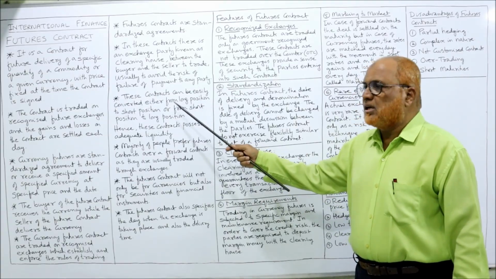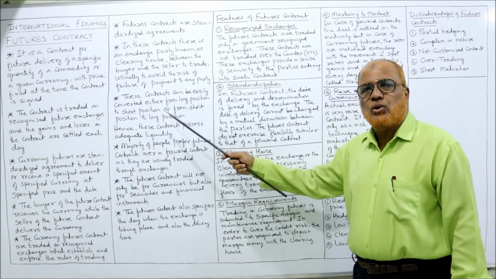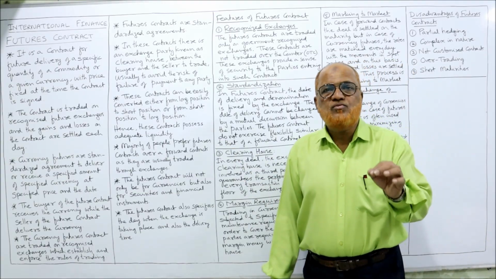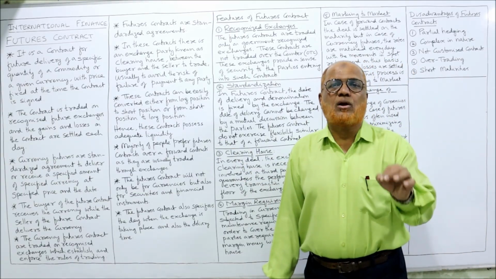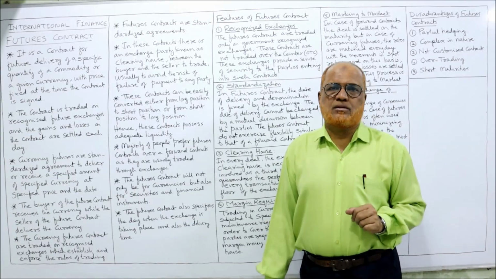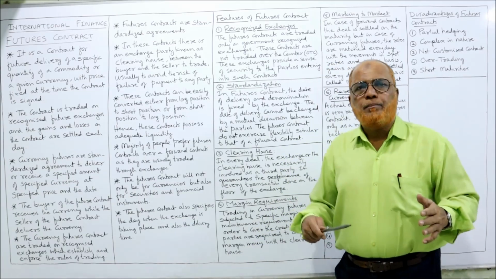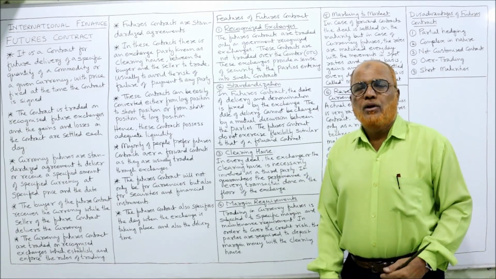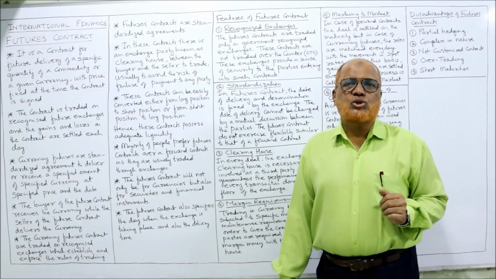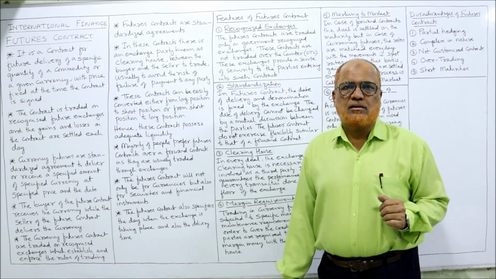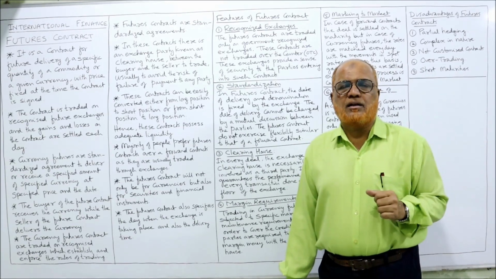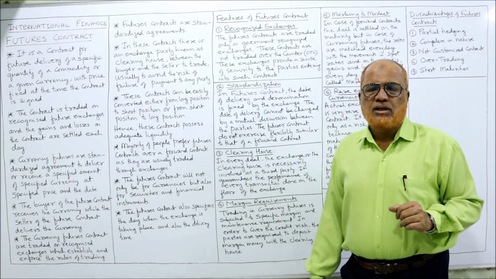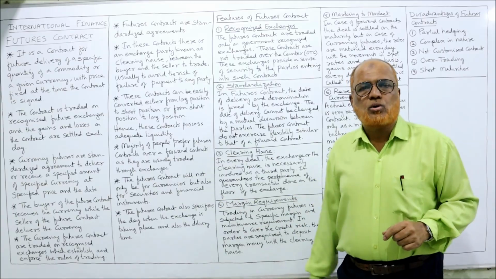This contract can be easily converted either from a long position to a short position or from a short position to a long position. This is a very important feature of futures contracts. For example, if one party has entered into a long position: long position means buying an instrument, a contract to buy the currency. Selling the currency is a short position. The seller is called short position, the buyer is called long position.